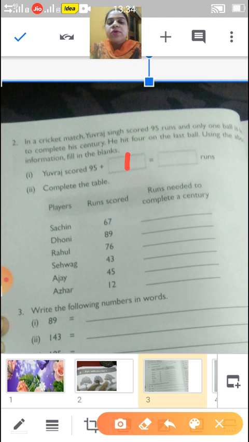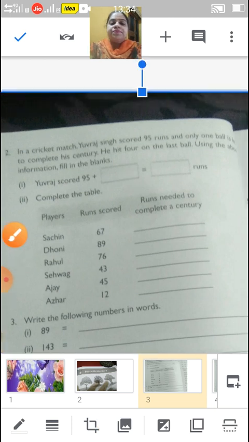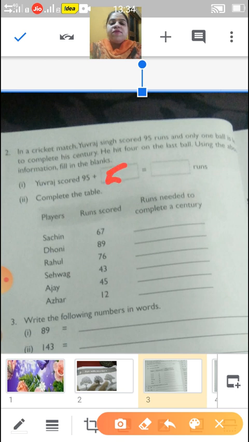Okay. So, last ball he hit 4. So how many runs does he need to score his century? That is 1. One run he needs to score. So total 5 runs he needs, and that will make his century complete. So if he scored 5 runs, he scored his century. I told you previously also, a century is completed at 100 runs.